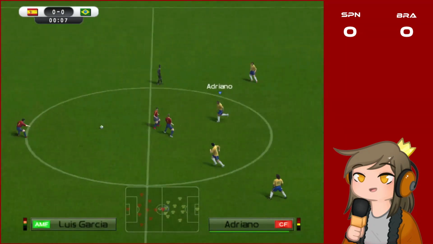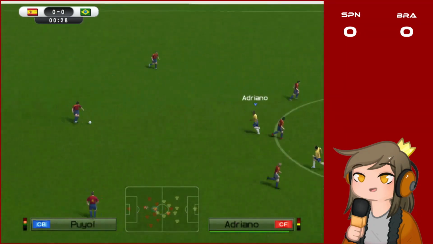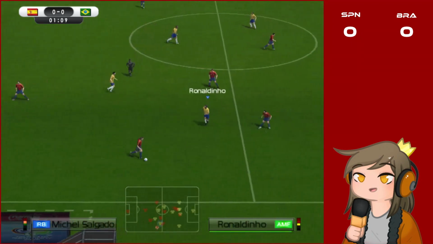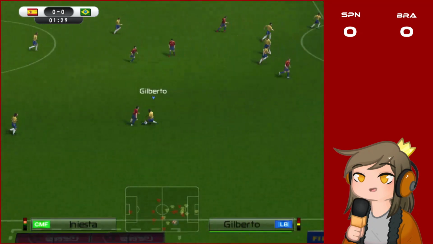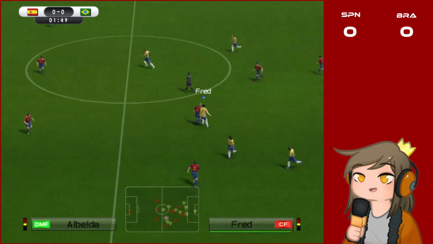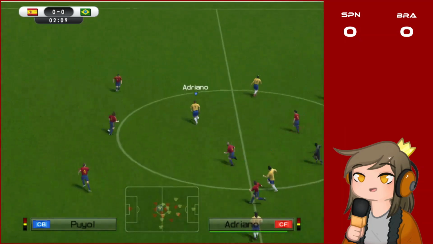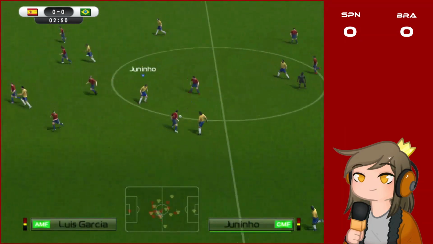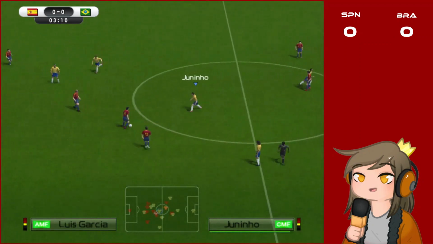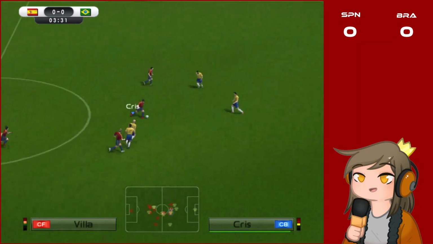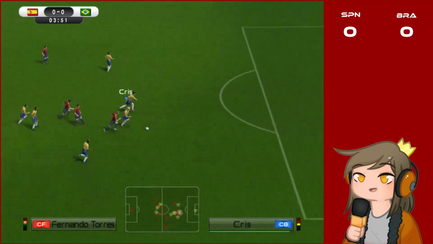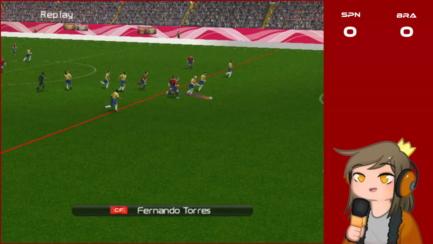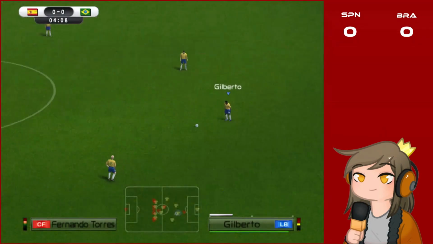And the referee allows the match to start. It's Luis Garcia with the ball, who passes back to Pujol. Marchena has the ball, passes it to Salgado, out wide. Attempts at Iniesta, but Gilberto has the ball, passes it to Fred. Fred passes it to Adriano, who tries to pass to Kaká, but it's now Gilberto Silva recovering the ball. Ronaldinho, Juninho, loses it to Luis Garcia. Passes it to Torres, to Villa. Villa tries to pass it, but Cris recovers it. But it doesn't matter, Fernando Torres was offside.